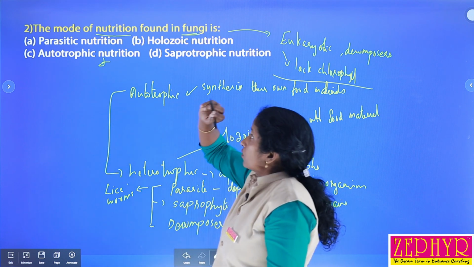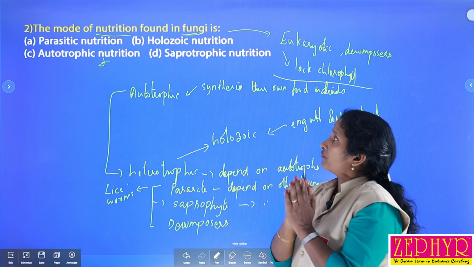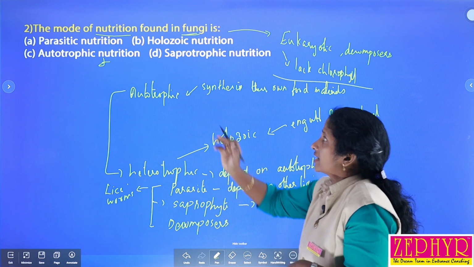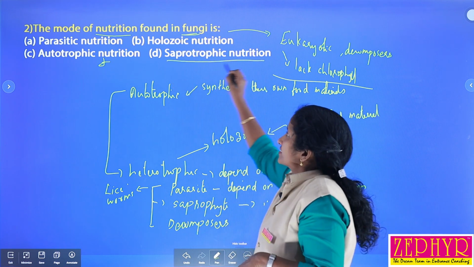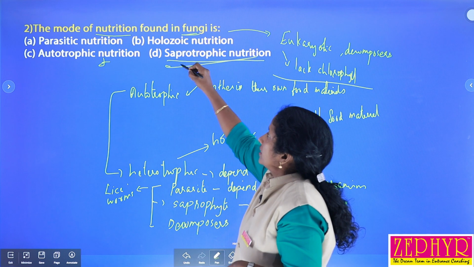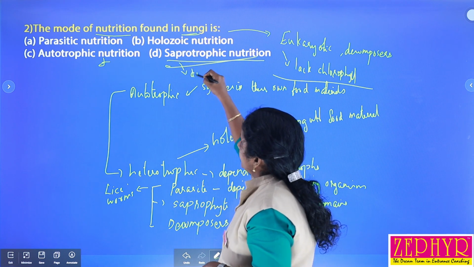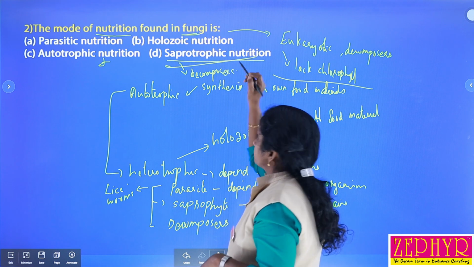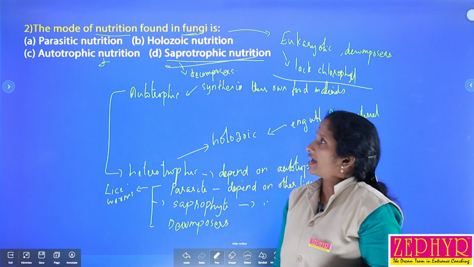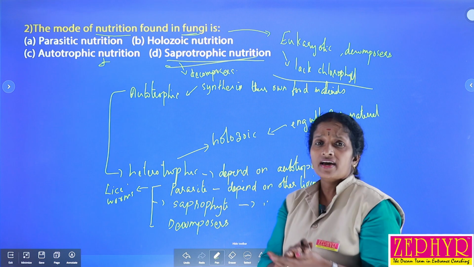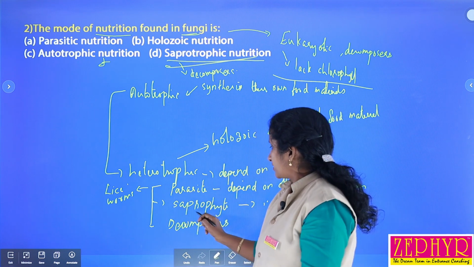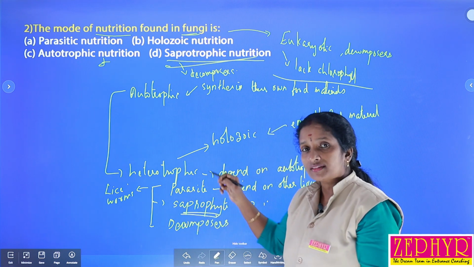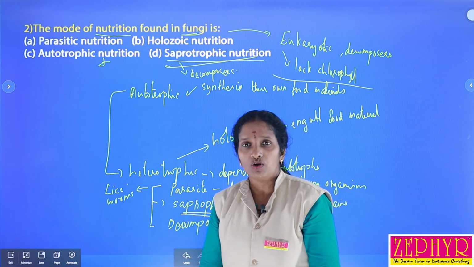But the most important mode of nutrition found in fungus is, what is that? Saprophytes, because they are commonly known as decomposers. They break down dead remains, and that's why they come under saprophytes, which depend on dead remains as a source of food.